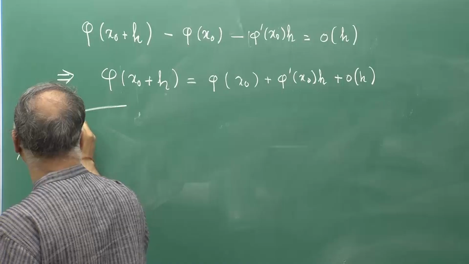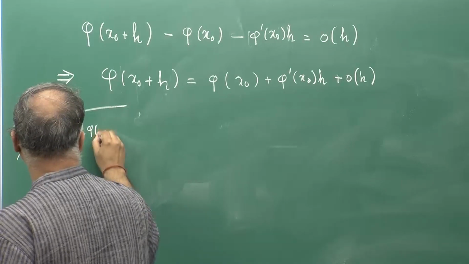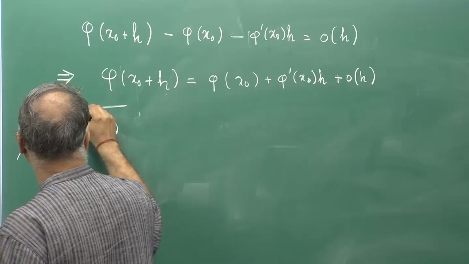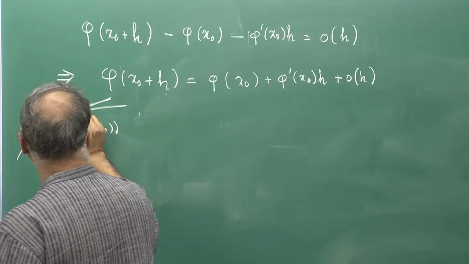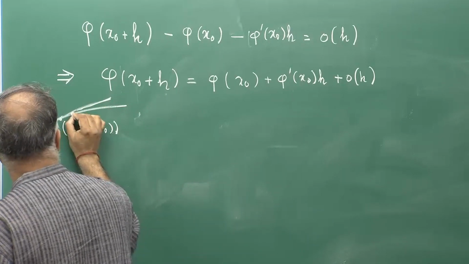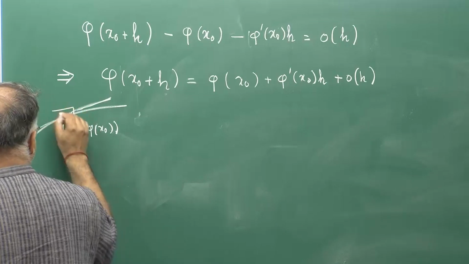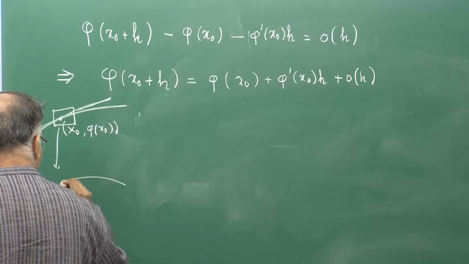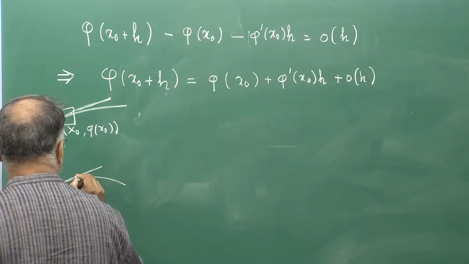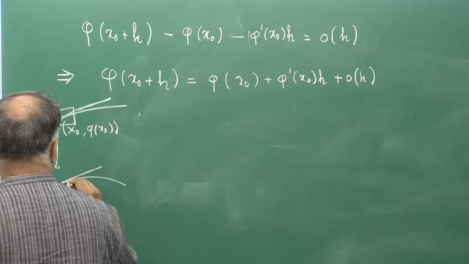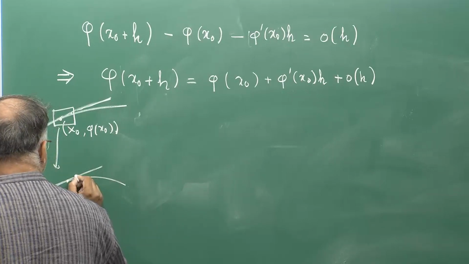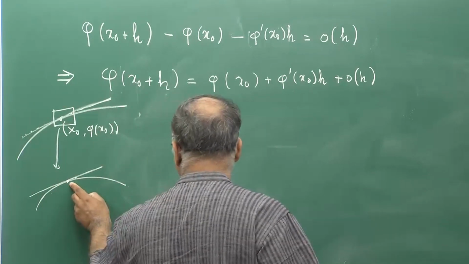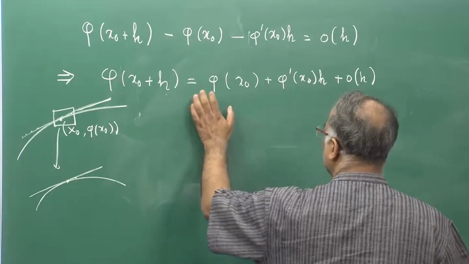So, if this is x naught, phi x naught, then if you take the tangent line, and if you are very near, if you magnify this zone, near x naught, this point, then your tangent line value and the value of the function do not differ much, the error is less. As you move towards this point, the error becomes smaller and smaller, that is exactly what it says.